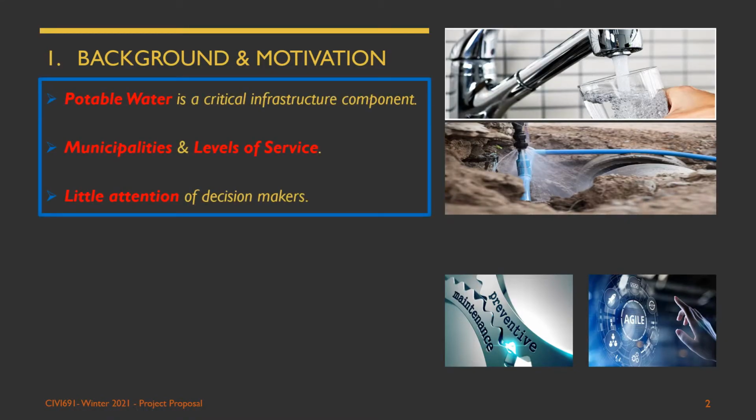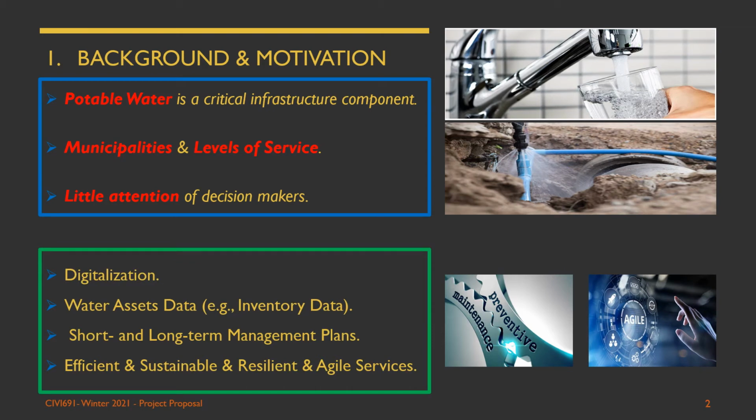Potable water is a critical infrastructure component to communities. In addition, municipalities are required to provide users with a minimum expected level of service. Unfortunately, due to the burdened and complex nature of water distribution networks, they have received little attention from decision makers. However, thanks to digitalization, more data can now be collected and analyzed than ever, to develop a management plan to maintain such a water network to be more efficient, sustainable, and resilient.